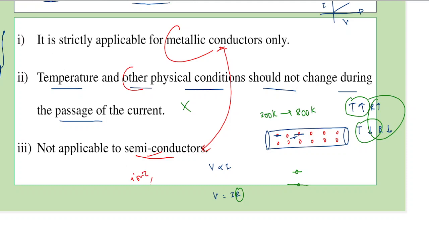The reason that it is mentioned separately here is that there is a separate chapter where we will be doing only semiconductors. Just to connect it with that topic, it's been mentioned here. Otherwise, point 3 is nothing but an extension of point 1 only. So these are the common limitations of Ohm's law.